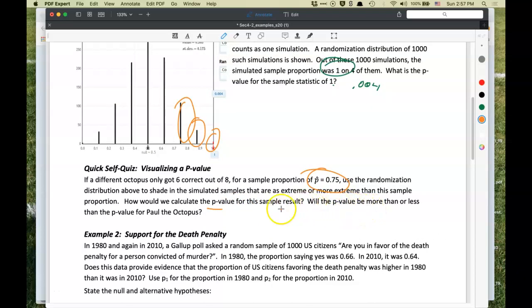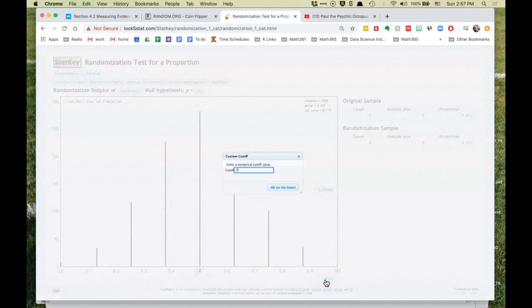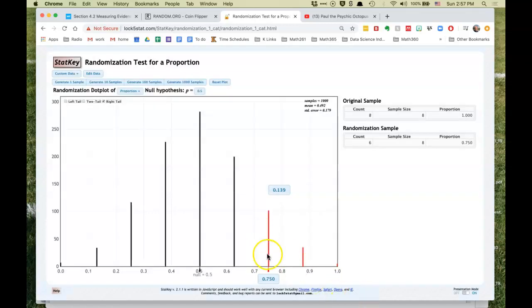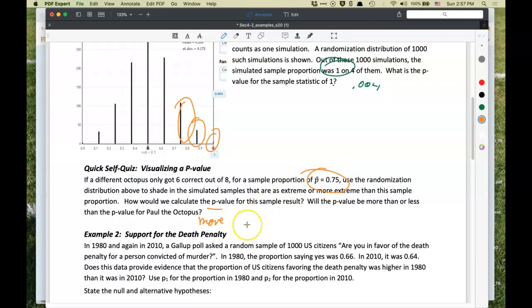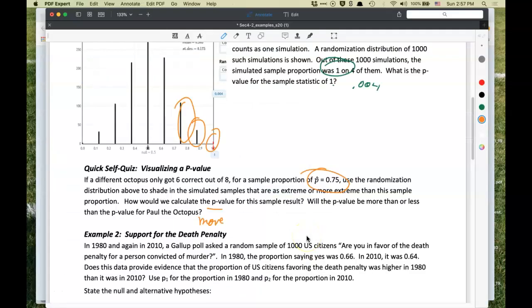Will the p-value be more or less than the p-value for Paul the octopus? It would clearly be much more. There are a lot more samples involved. And if you want an estimate, we can look at the one that I just did. And so we wanted greater than 0.75. So if we click here and we put in 0.75, now we get this highlighted and we get about 0.139, so roughly 0.14 might be a good guess as to about what the p-value would be. That's the proportion at or more extreme in the right-hand tail.